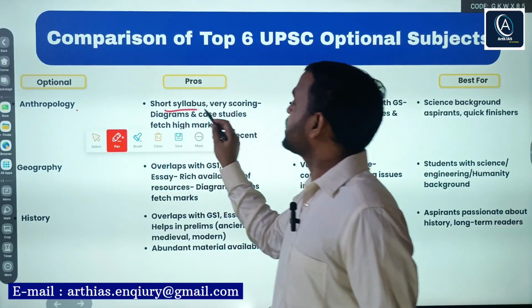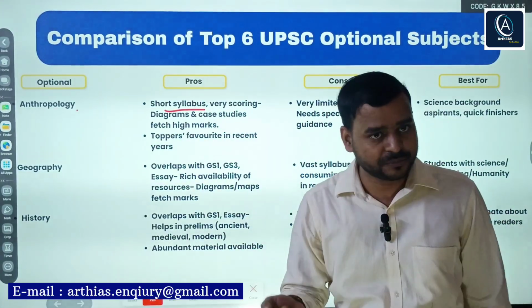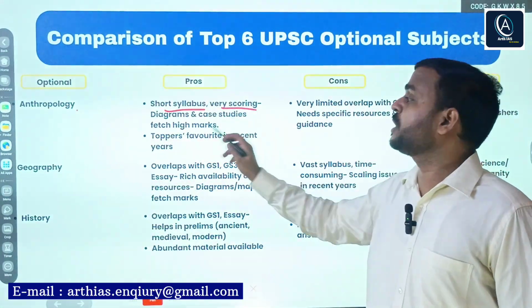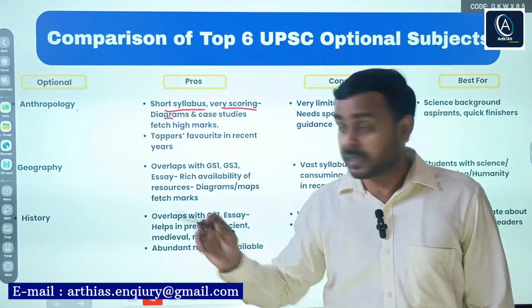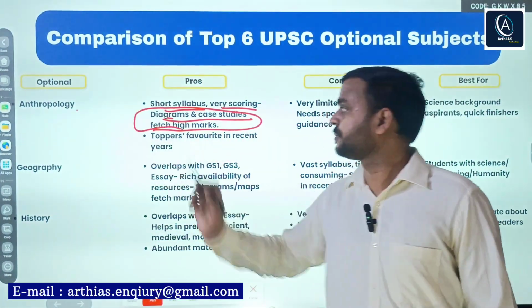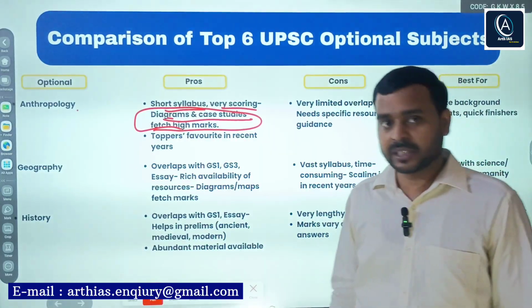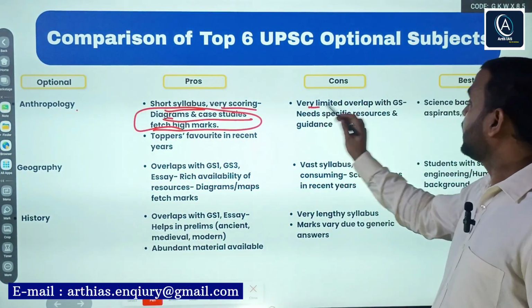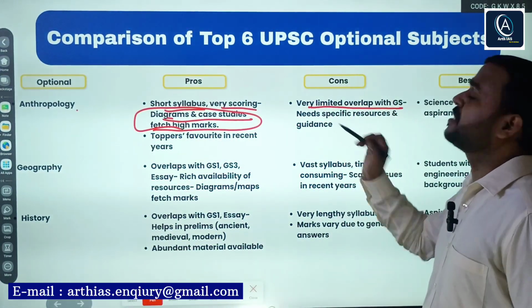Again, its syllabus is comparatively short, and it is a very scoring paper. Plus, here diagrams and case studies fetch high marks. Here, there is very limited overlap with GS.